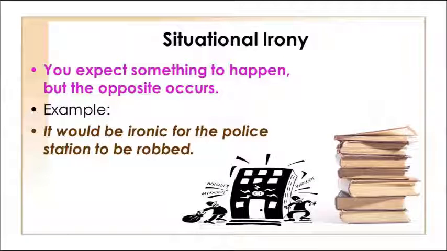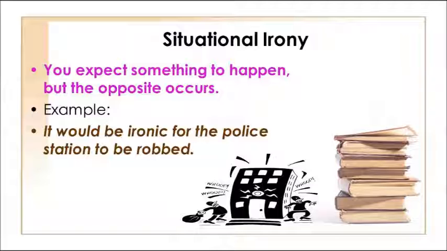Now let's move on to the next type of irony, that is situational irony. In situational irony, you expect something to happen but the opposite occurs. That means whatever you are thinking would happen next, in the end something else happens. For example, it would be ironic for a police station to be robbed. It is impossible for anyone to rob a police station.